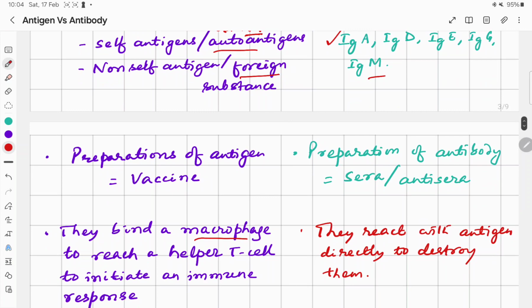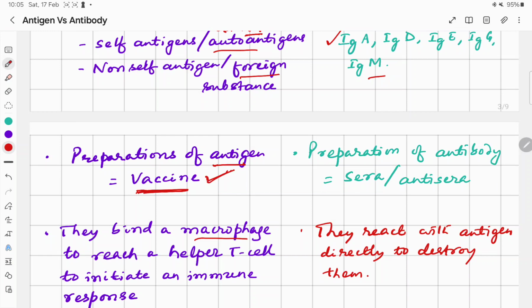Then the preparations of antigens are called vaccines. So we usually take the vaccines, in which mostly the pathogenic character is attenuated, so that our immune system gets activated, and when actual antigen comes or actual infectious agent comes, our immune system is prepared.